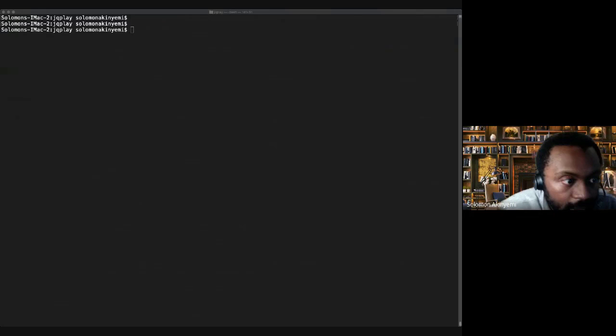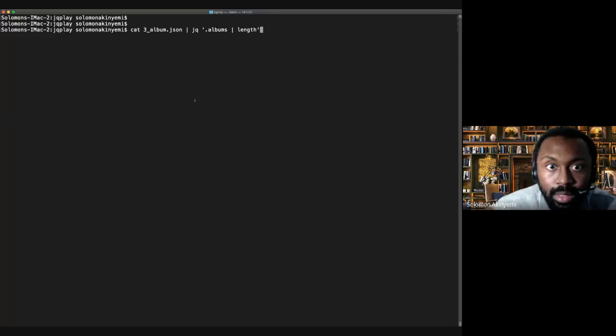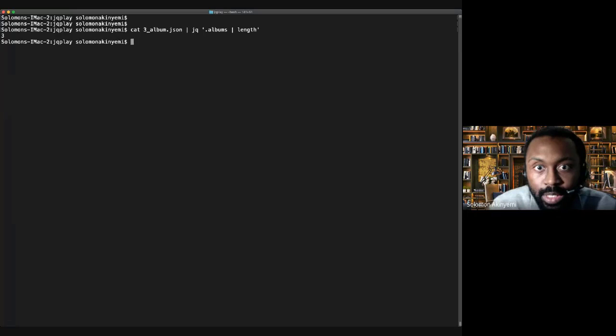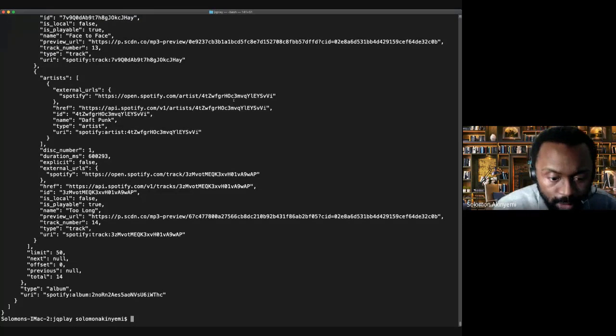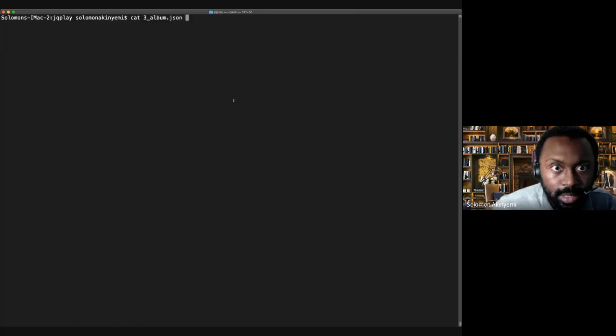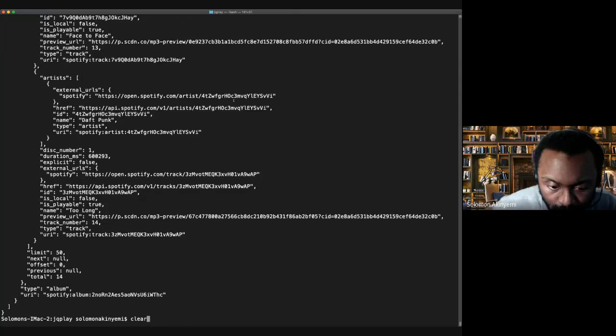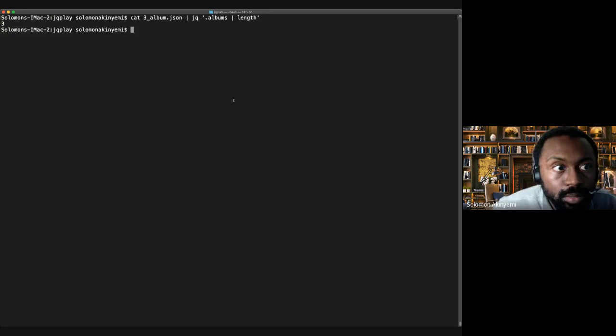Now, how many albums are there in that data set? 3. So out of that data set that we've just seen there, what we're doing here is we're just selecting albums, and then we're using another operator called length to basically count all the elements in that. So if you know how much stuff is in that, JQ has managed to just provide us with a simple answer, which is 3. Very nice, very powerful, and that was pretty quick as well. Let's ask it another question. So what are the names of the albums in the data set?